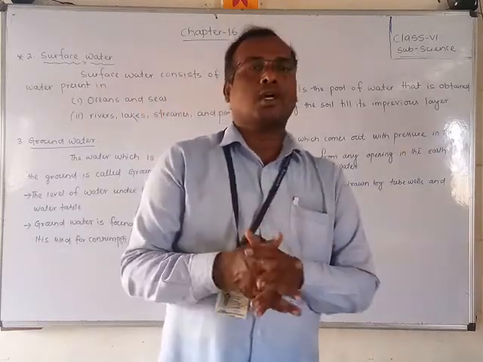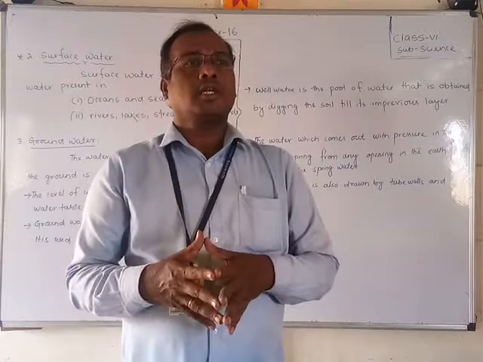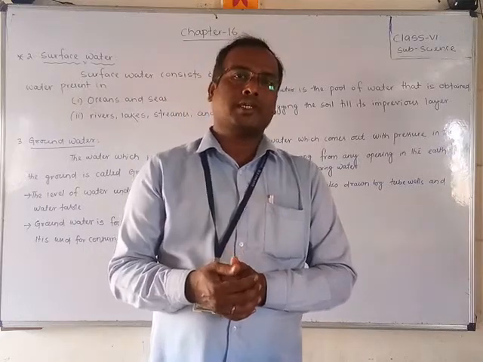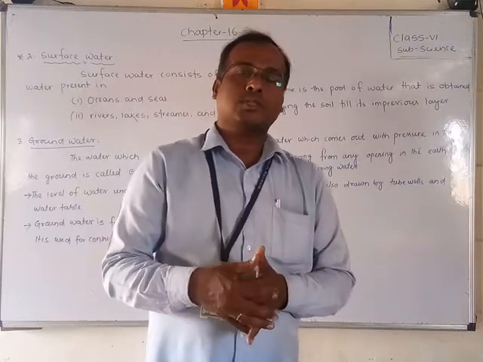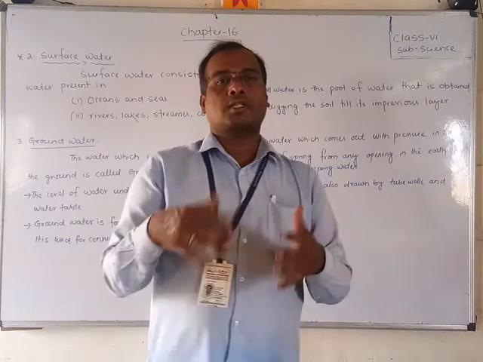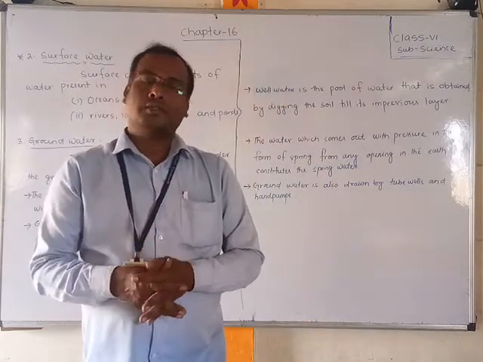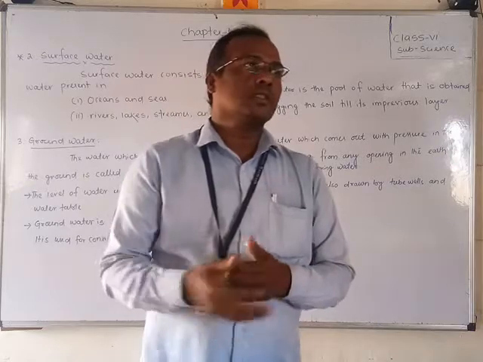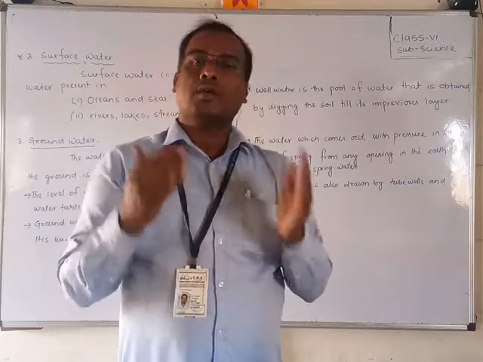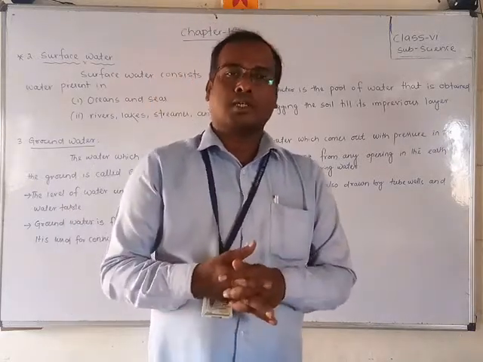Now the third main source is called groundwater. A huge amount of groundwater is there: after rain, the water sinks into the earth's surface and then it is stored under the earth.